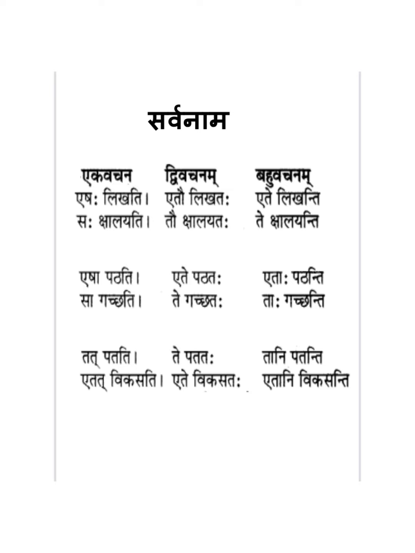For example, Eshah, Etau, Ete, Sah, Tau, Te, Esha, Ete, Etaha, Sa, Te, Taha, Tat, Te, Tani, Etat, Ete, Etani. All these words which I just read are pronouns. But how to use them? For that you have to see the next word, which is the verb, Kriya Padam.